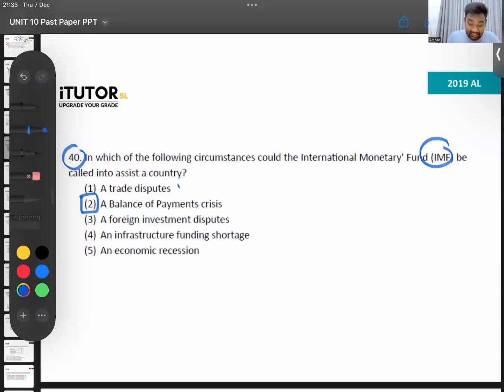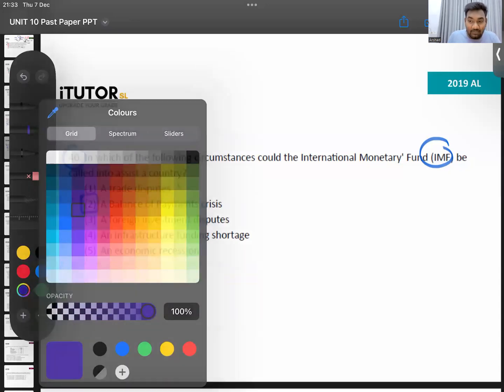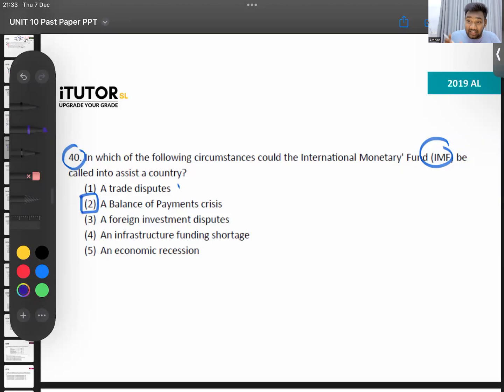Please go through this. The IMF can be a current context question in your unit number 10. You can get a question. We will revise it again in the final seminar one last time. But whatever class you went to, you all have the notes.